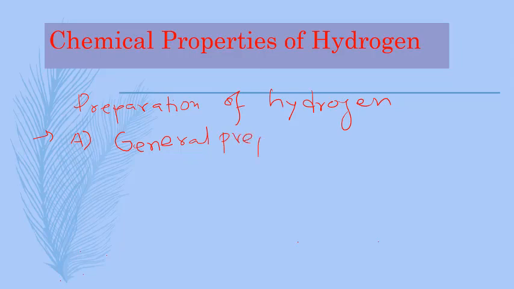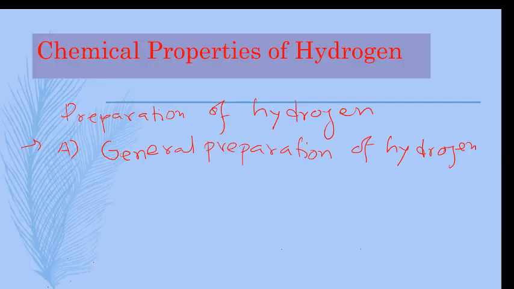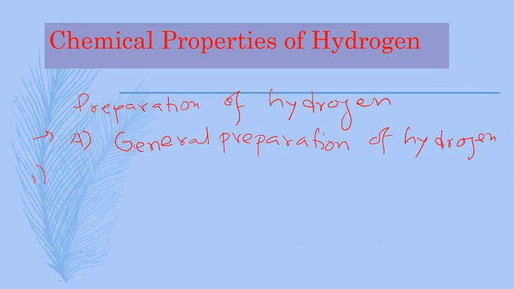General preparation of hydrogen from acid.